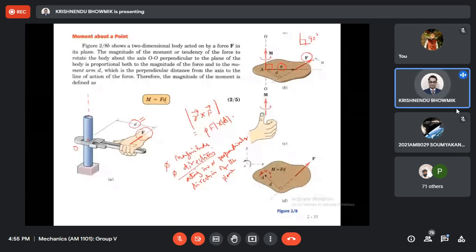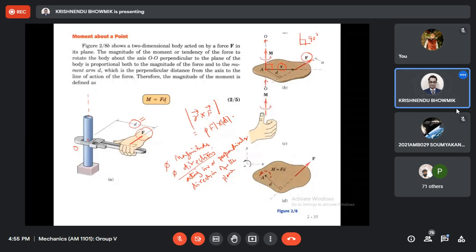If this body is a rigid body, whether the moment is acting here, here, or here, if it is passing through point A, the effect will be the same.